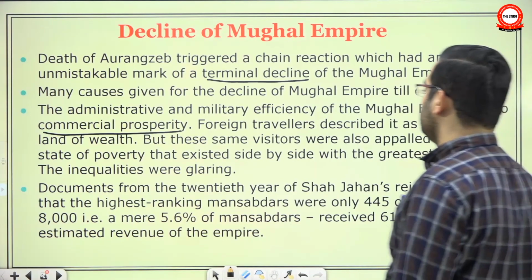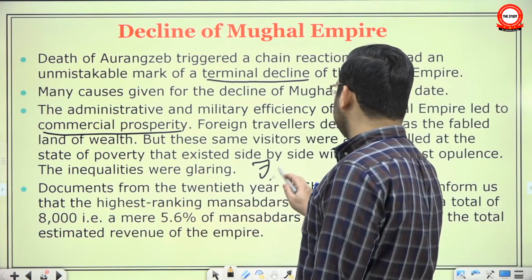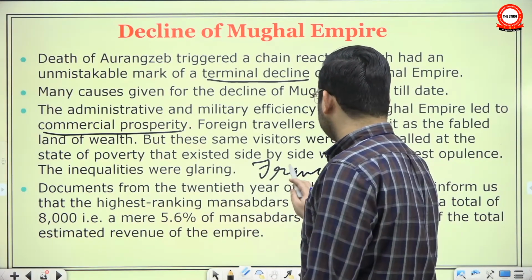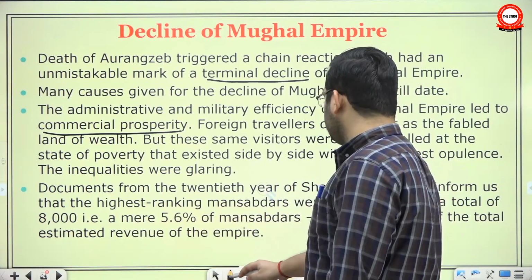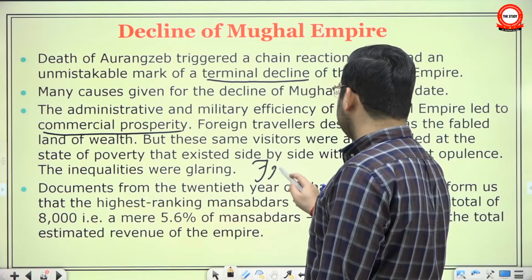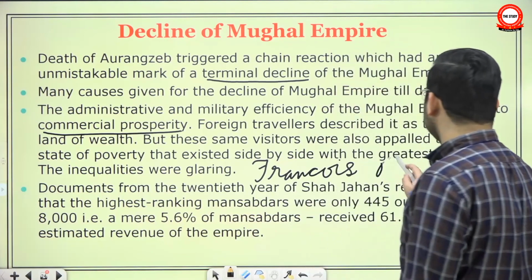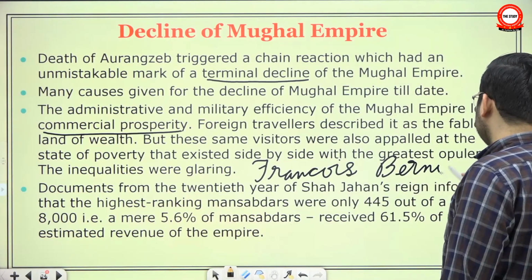The inequality was glaring. Actually, it's a person called Francois Bernier. He was a Frenchman who visited India. He said, look, India is indeed a land of wealth, but side by side there is extreme poverty. There is extreme inequality. Francois Bernier.